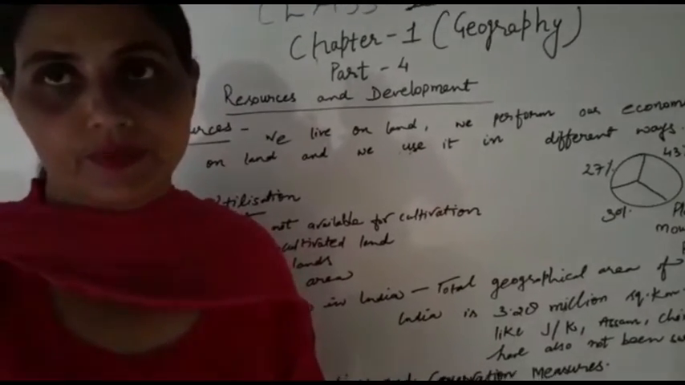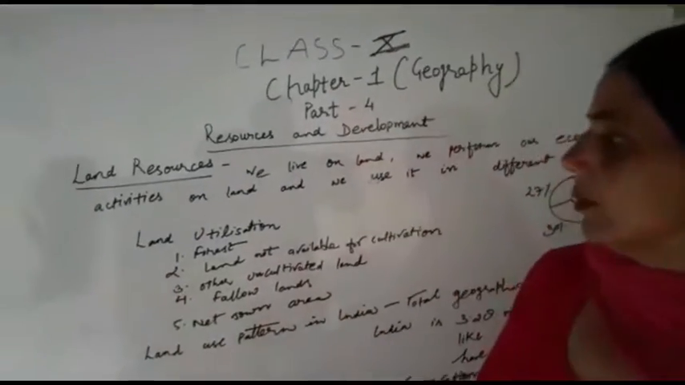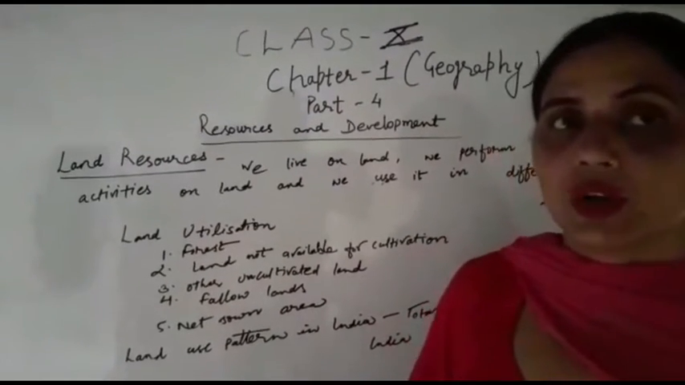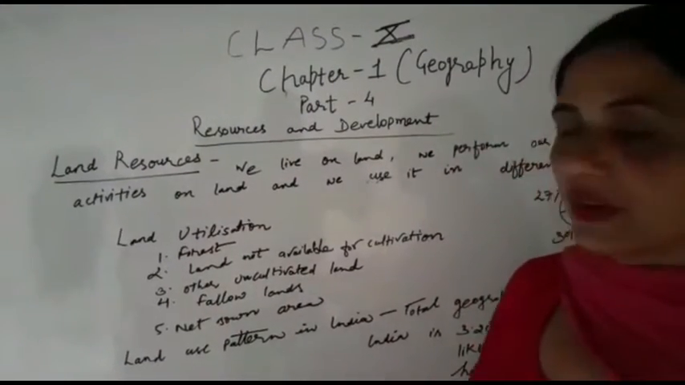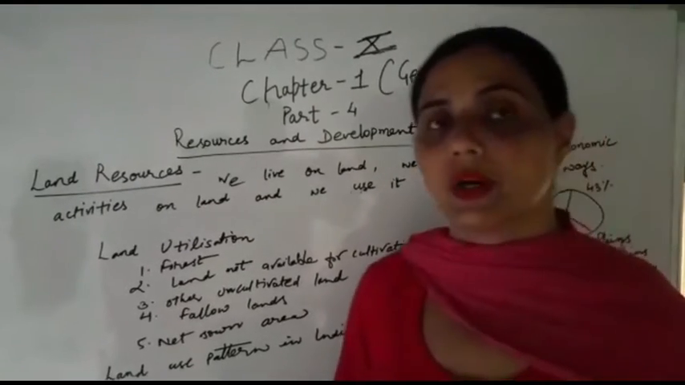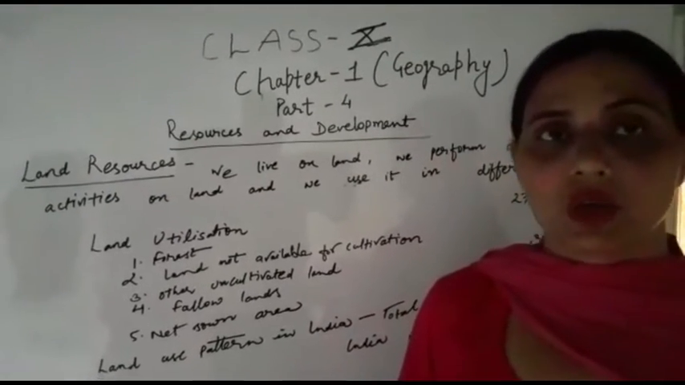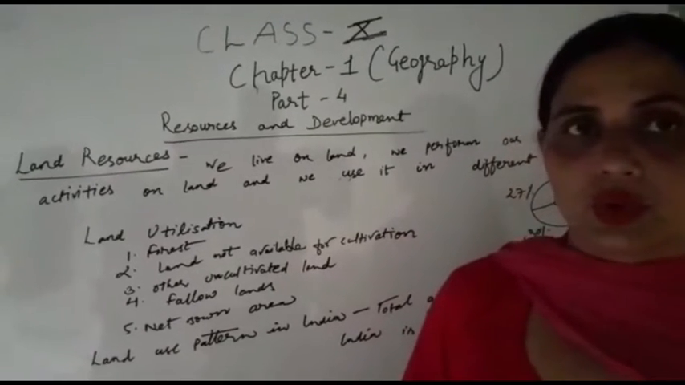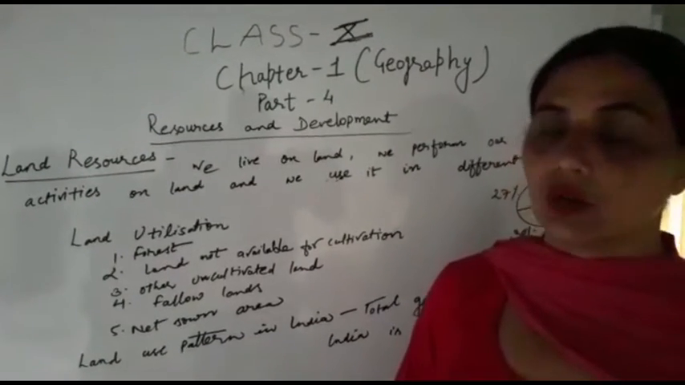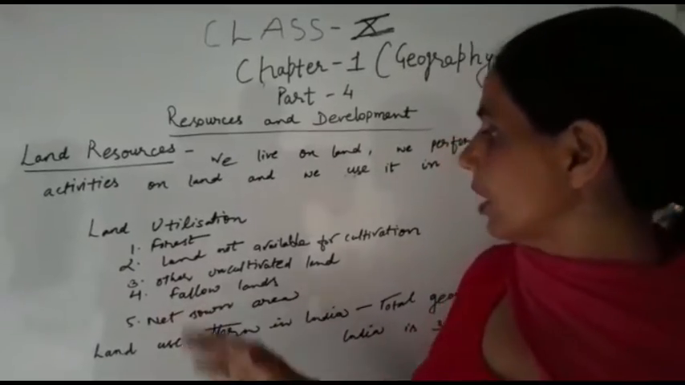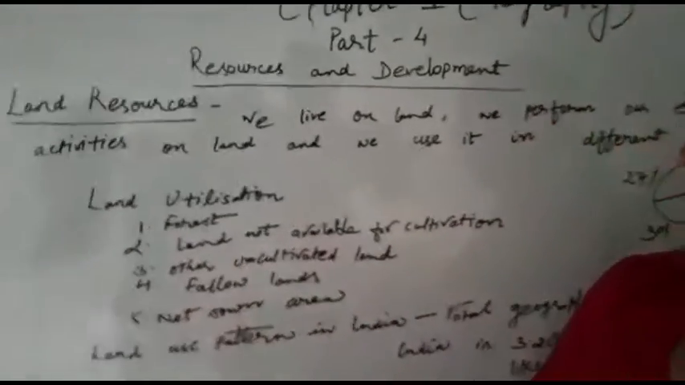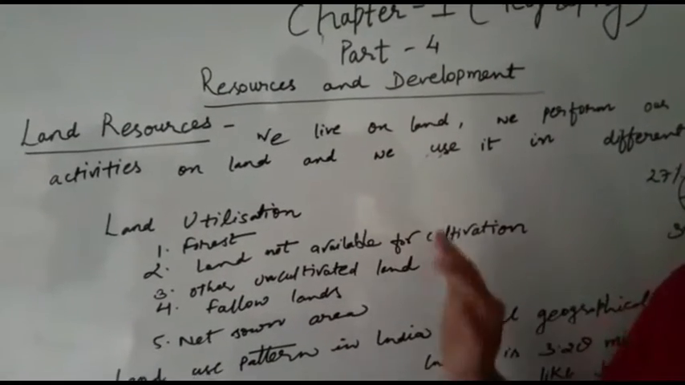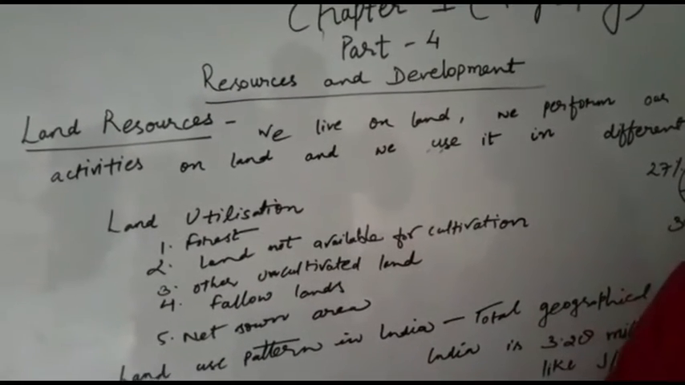The second very important thing is the utilization of land. In how many ways do we utilize the land? The first is forest, because we depend on the forest. From the forest we get so many things like wood, fruits, rubber, plants, and medicine. The second is land not available for cultivation, the areas where land cannot be properly used for cultivation.